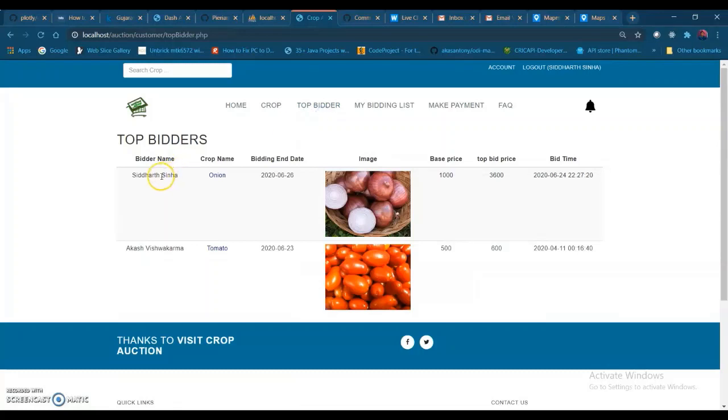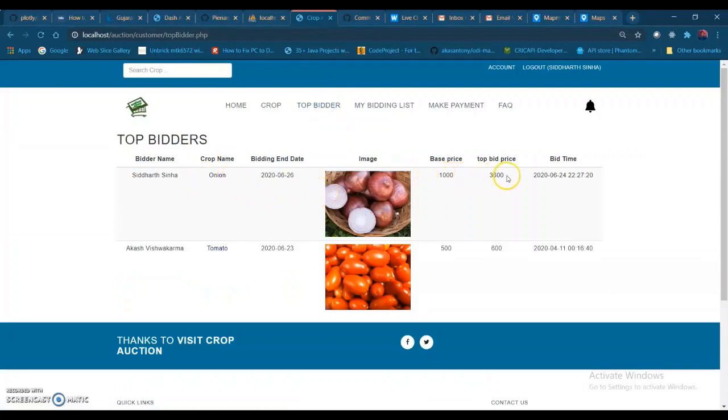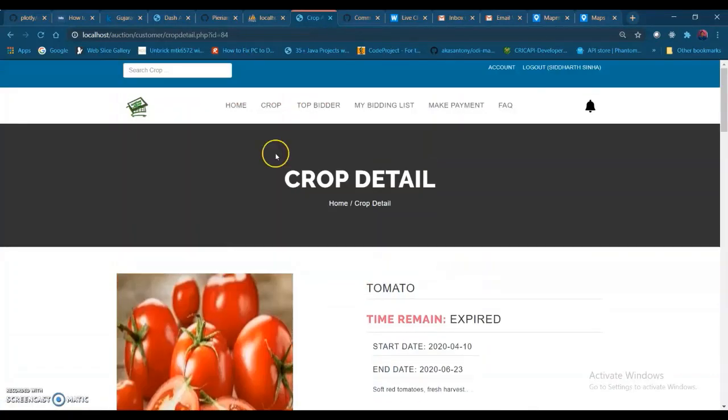You can see the top bidder is Siddharth Sinha, and this is for onion, 3,600 rupees, with the bid time, that is the current time. And for tomato, Akash Vishwakarma is the top bidder. He has won the bid actually, because tomato has expired, you cannot bid. So he has won the bid.